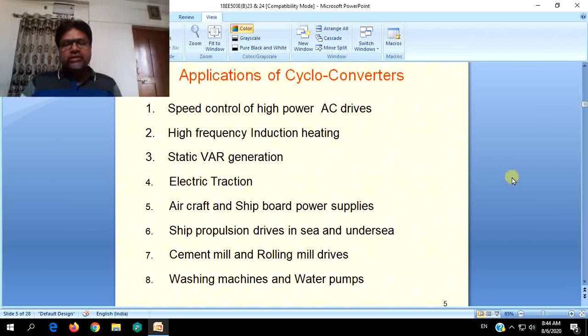In the most recent years, in the last 1.5 or 2 decades, technology has been developed to decrease the losses in case of DC motors.